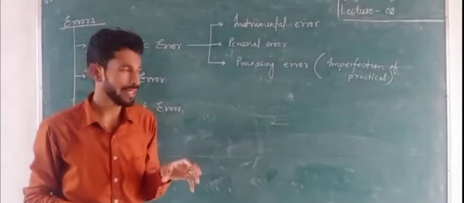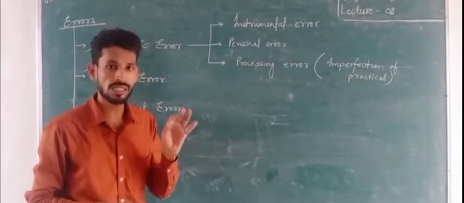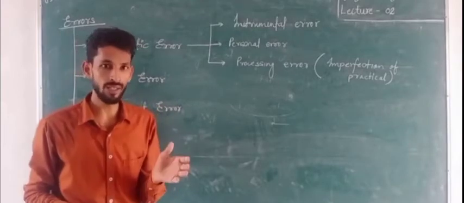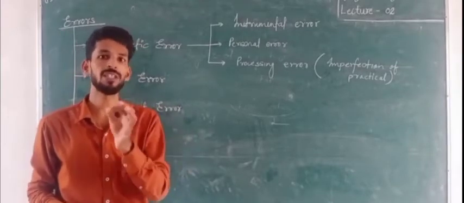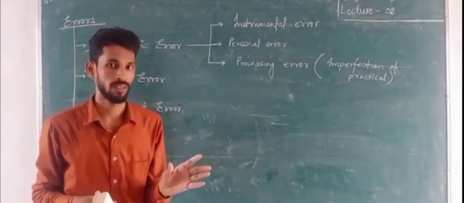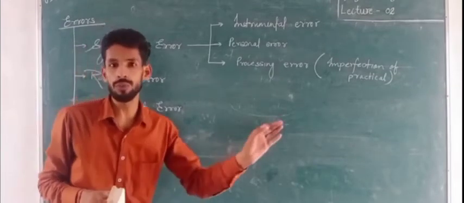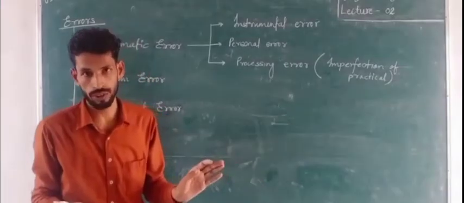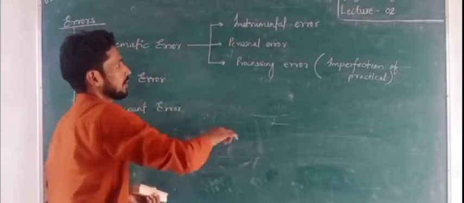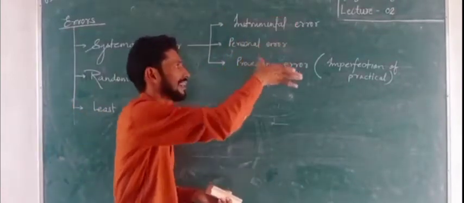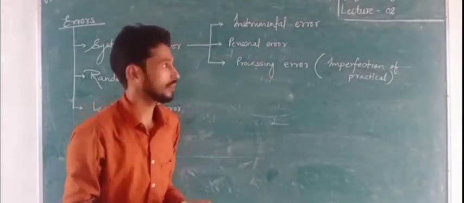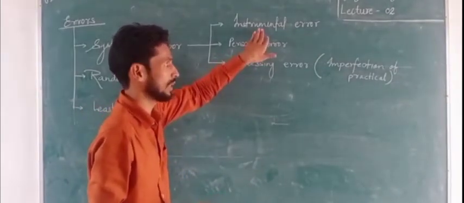Because in any measurement there will always be some error, it can never happen that there is not even a small error. So any measurement is not perfect. It can be near to 0 but not equal to 0. Clear? So here is the instrumental error. This error occurs due to the instrument which is used in measurement. That is known as instrumental error.